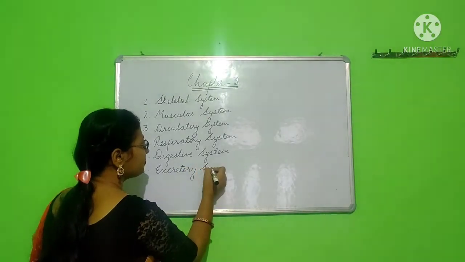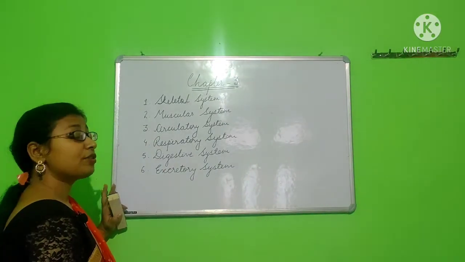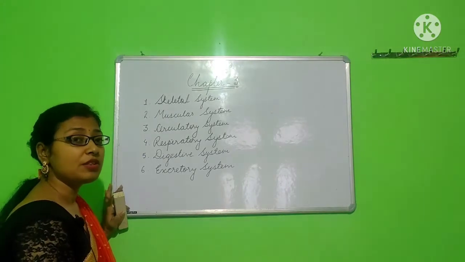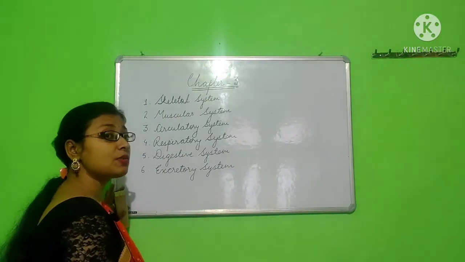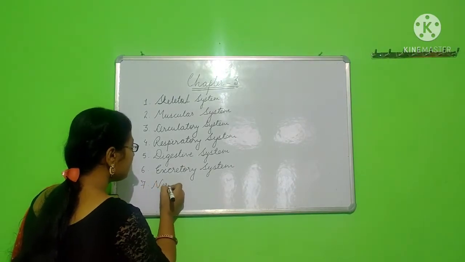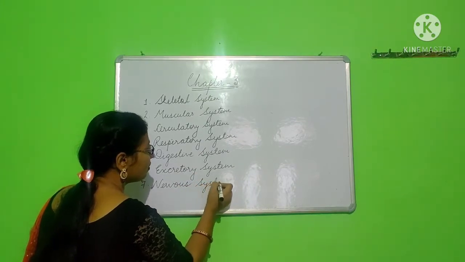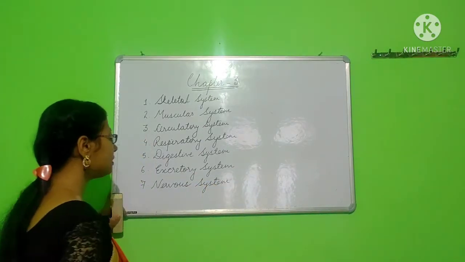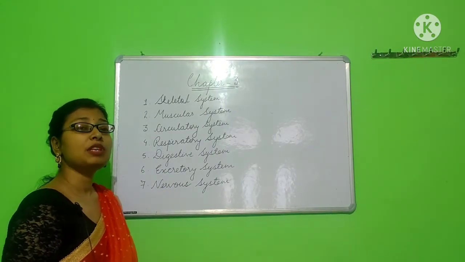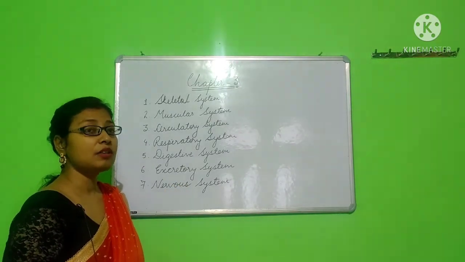Excretory system. The excretory system involves the excretion of waste food materials from the human body. And last but not the least is the nervous system. The nervous system consists of all the nerves that help in communication, sending and receiving signals from the brain to other parts of the body.